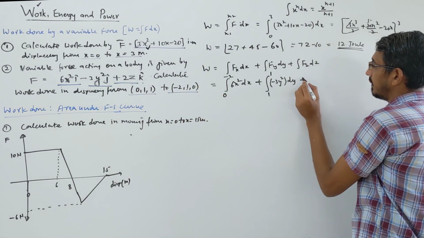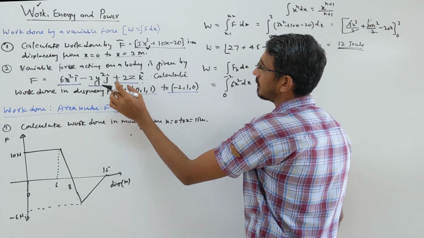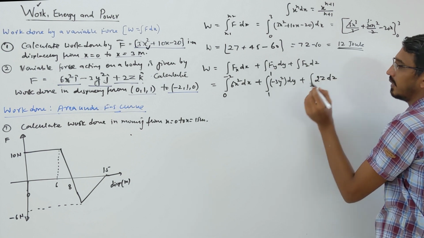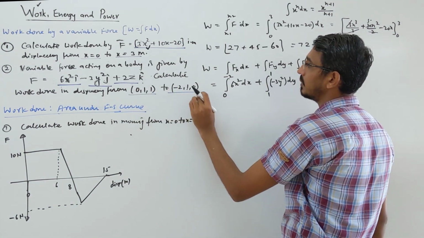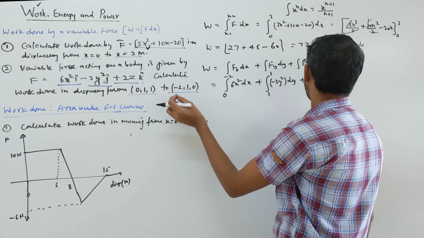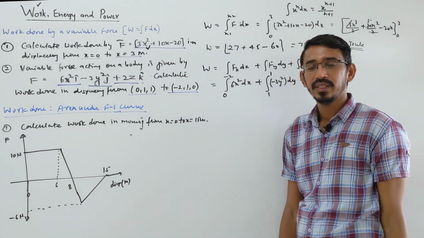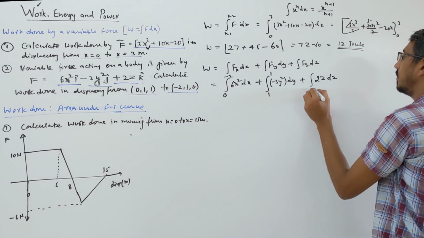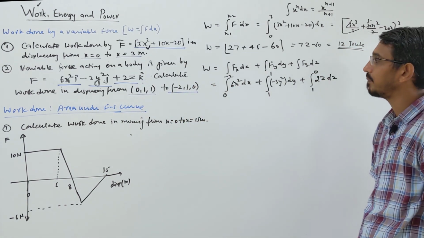Okay, then force in z direction, that's given 2z. So 2z into dz, and range is given 0 to 1. It's looking too much, many become 0, I'm changing a little. If you want to keep same also, okay, doesn't matter. It varies from 1 to 0, no problem, okay.